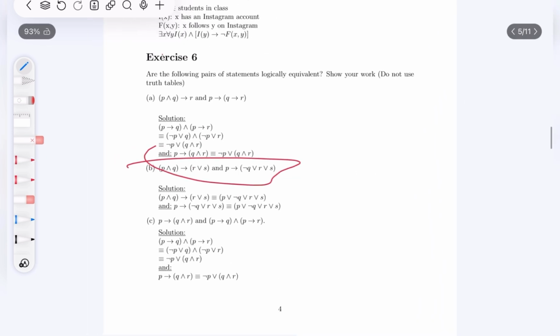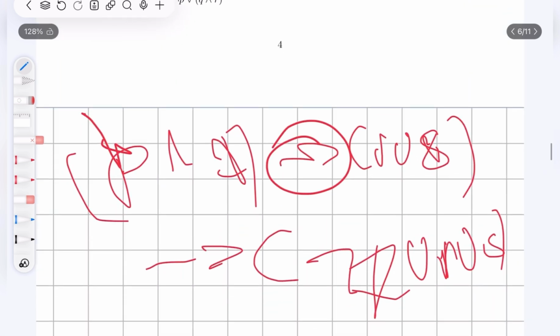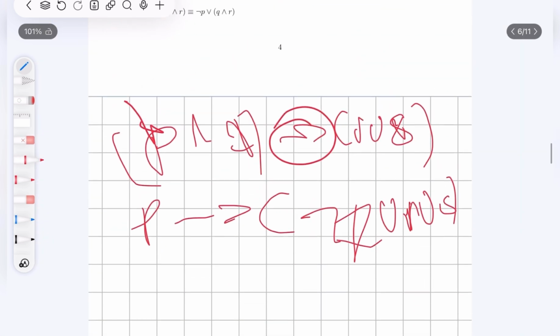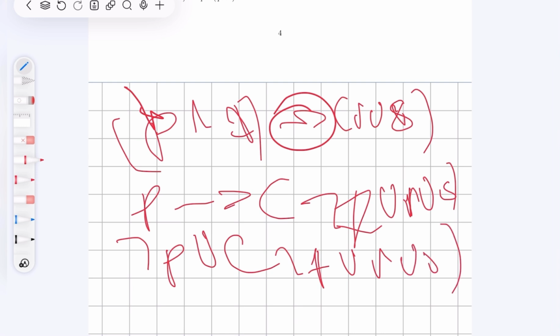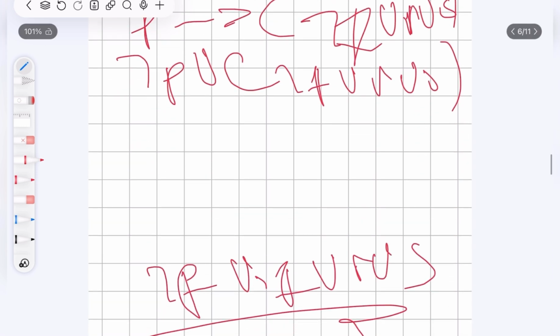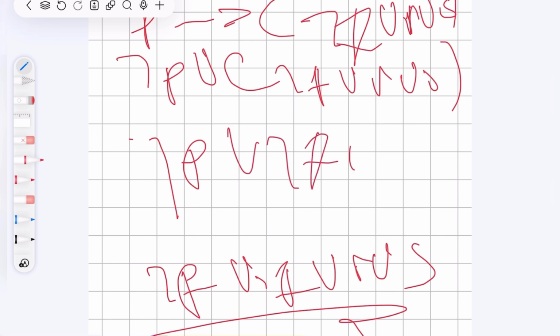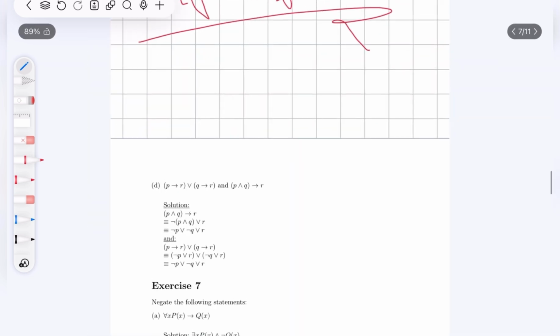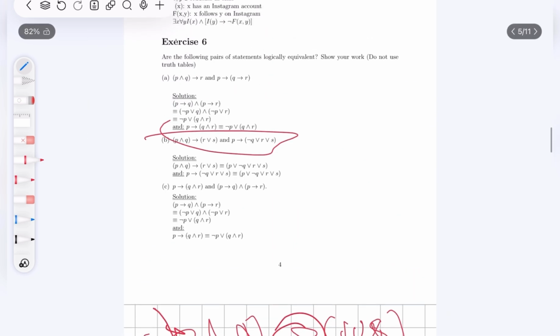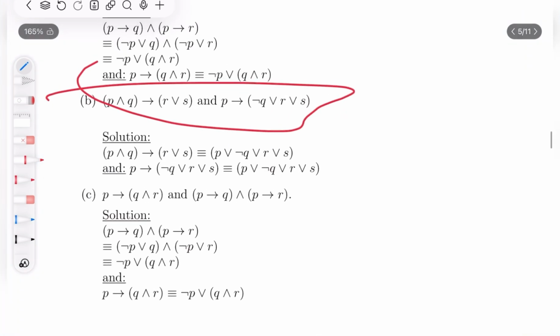That was P. So, same thing: not P or not Q or S or R. We can get rid of the parentheses: not P or not Q or S or R. You see that these are the same, so they are equivalent. You can check here from the answer as well.